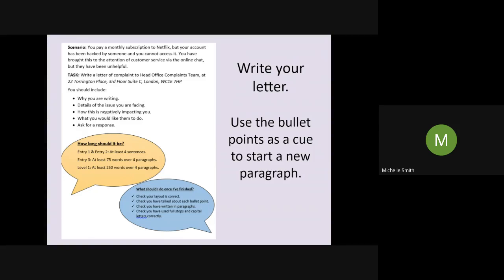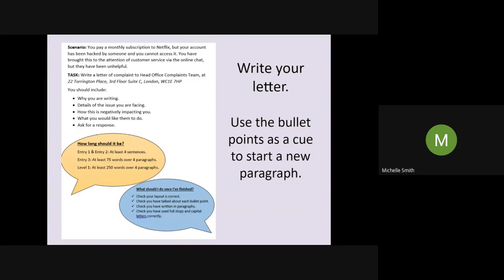It's completely up to you what you ask for, but just make sure that what you're asking for is appropriate. Yeah, so you can't really ask Netflix to give you a brand new 4K 60-inch TV to compensate you, because that's not really realistic. And finally, it says ask for a response.